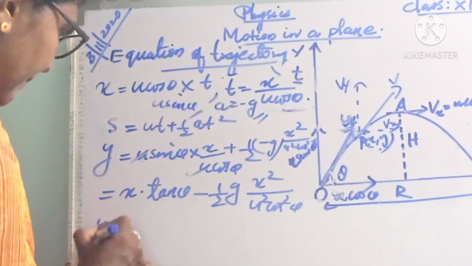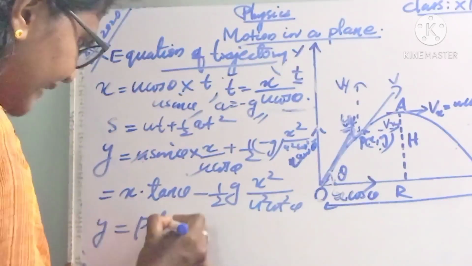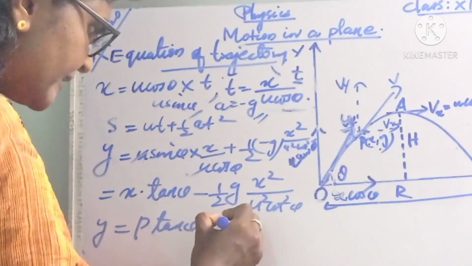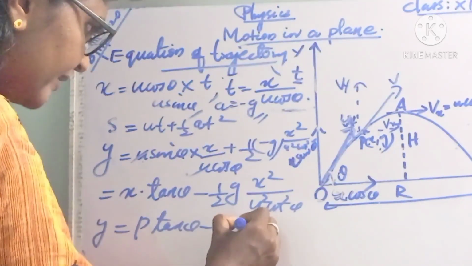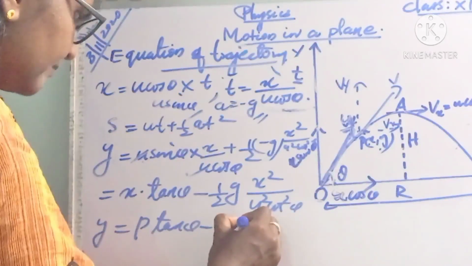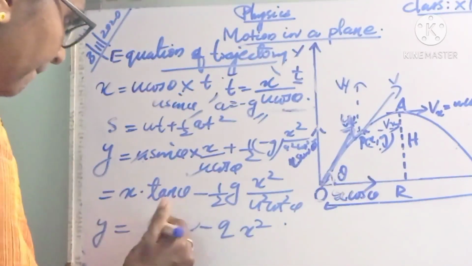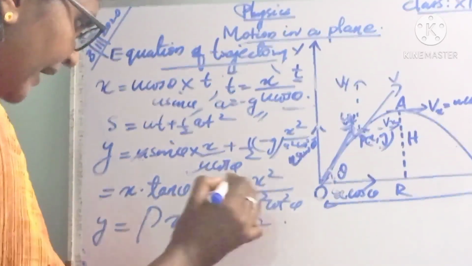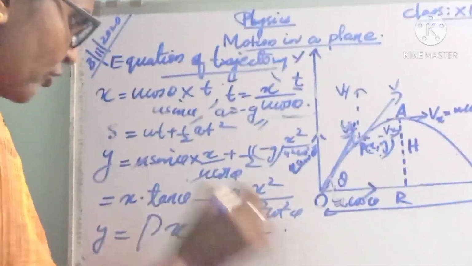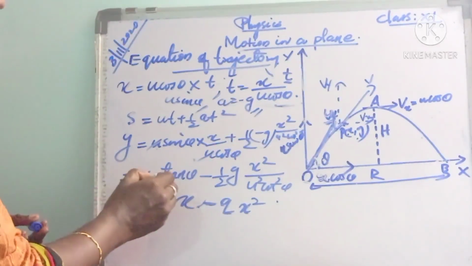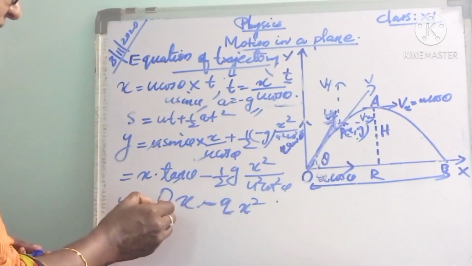This can be written as y equals p x minus q x square, where p and q are constants. That is, instead of tan theta we wrote p.